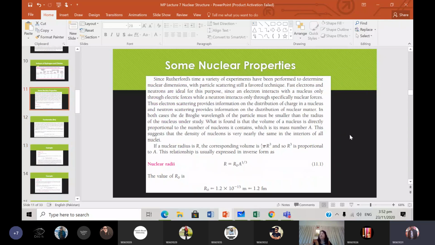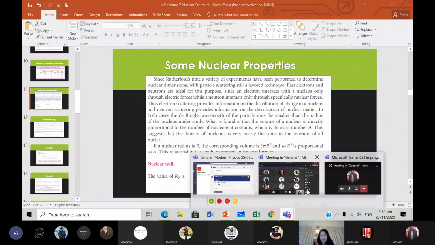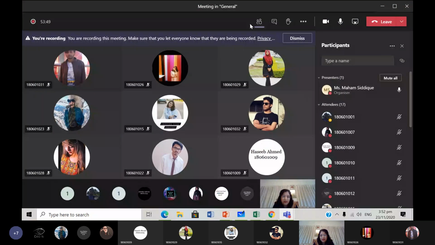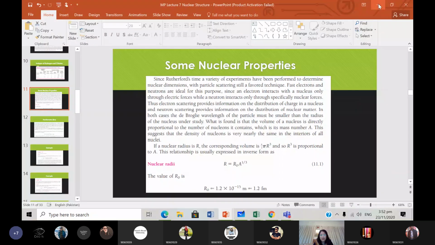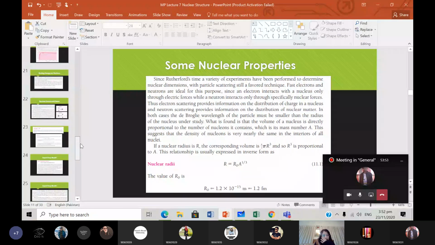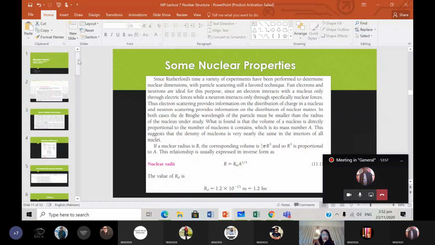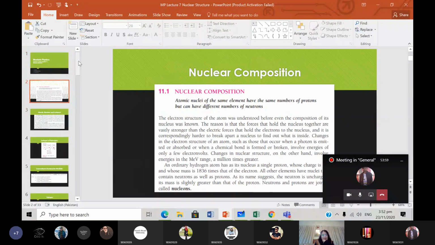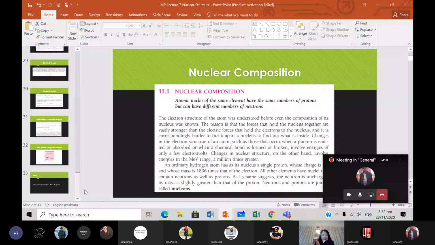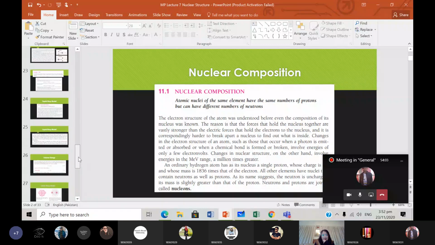So the assignment is just 15 MCQs. They're very easy. It will be due by this Wednesday. And can we have a quiz next week on this chapter? We'll be able to finish this chapter by Wednesday for sure. So next week we can have a quiz on this chapter, either Monday, Tuesday, or Wednesday, any day of the week is fine.